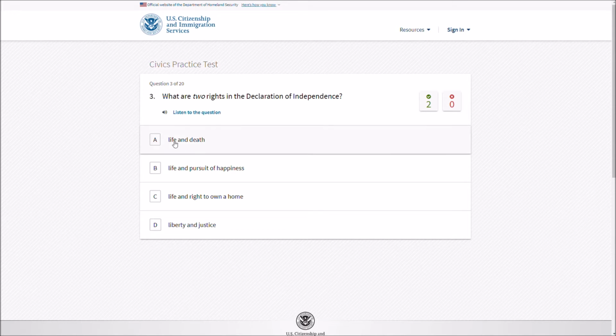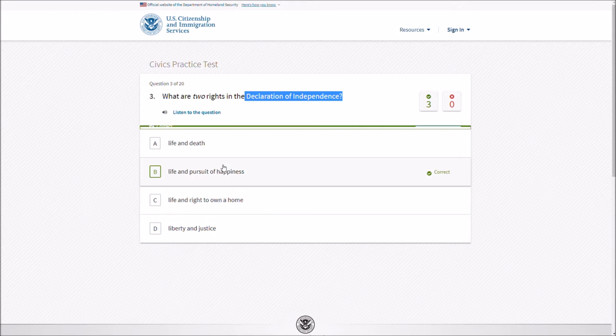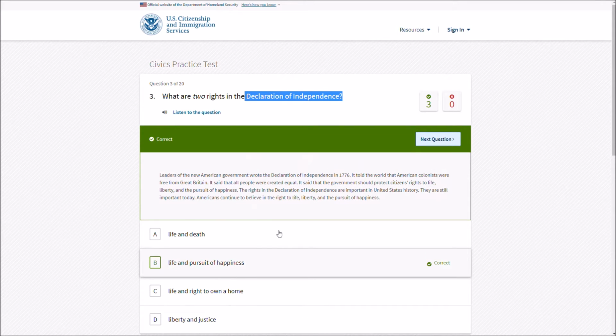What are two rights in the Declaration of Independence? I like this answer: life and death. You have the right to die. I'm pretty sure it's life and the pursuit of happiness, right? In the Declaration of Independence. That sounds right. Oh, it is right.